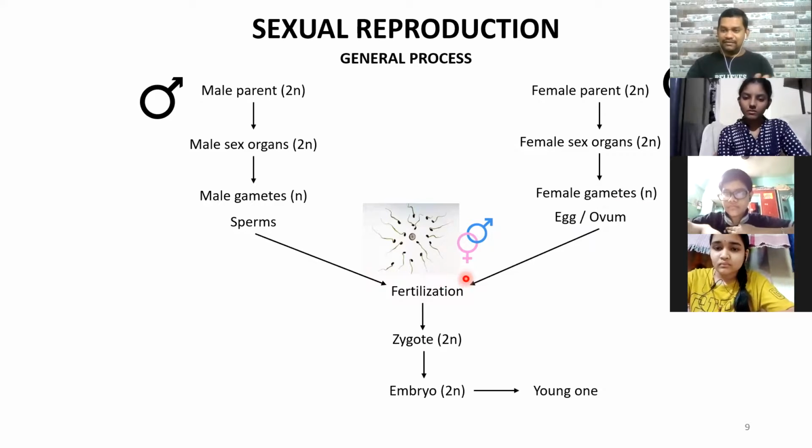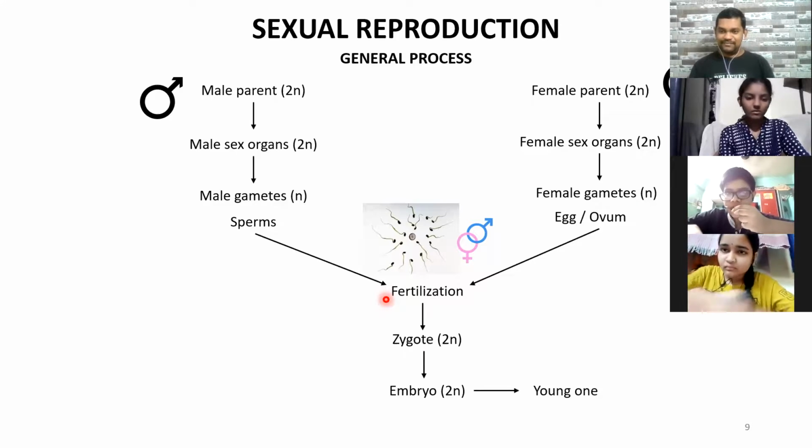But I hope now the clarification is done, and in the exam if there is a question that the first cell of a new life in a sexually reproducing organism is, so what's the answer? Zygote. Zygote. That way you have to remember.